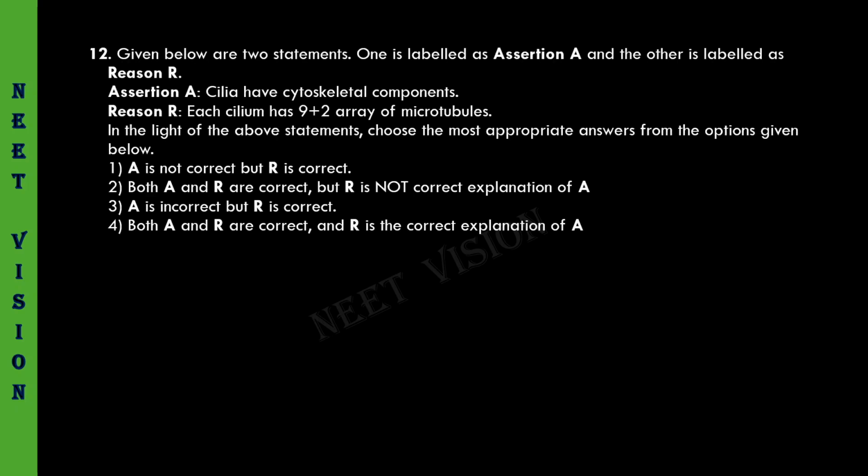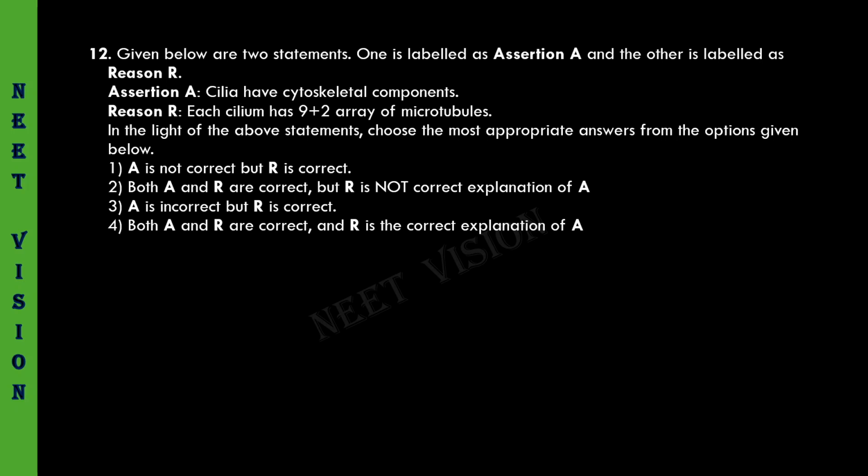So here two statements are given, assertion, reason type. Let us read out the assertion, reason statements. Cilia have cytoskeletal components. Absolutely true. Cilia have got cytoskeletal components from microtubules in 9+2 array in its axoneme.